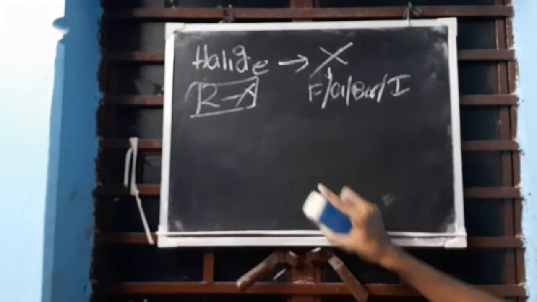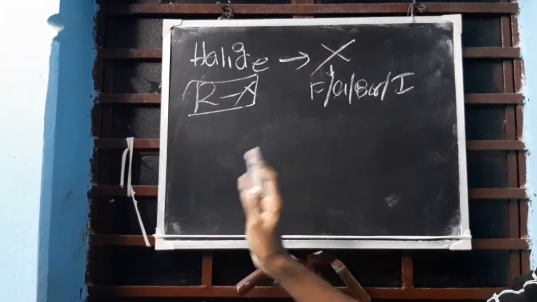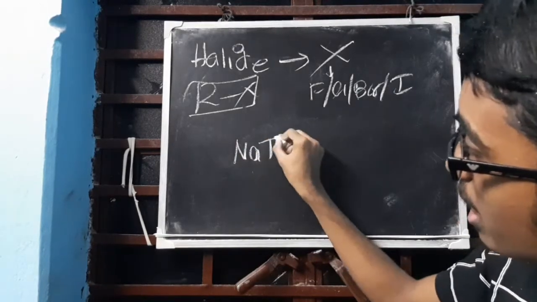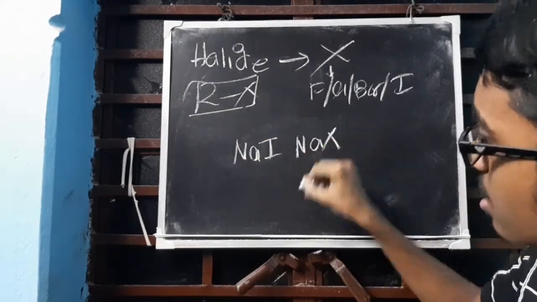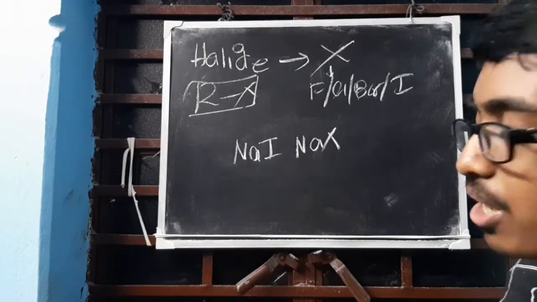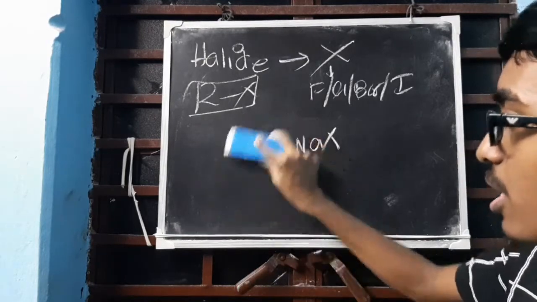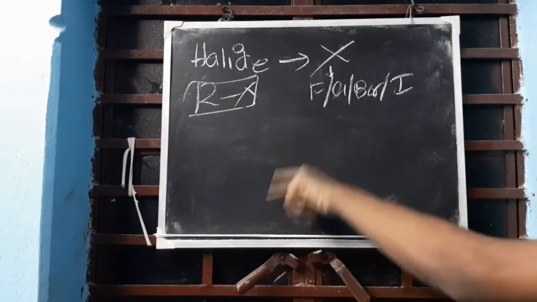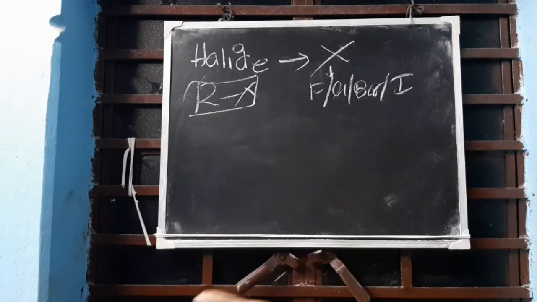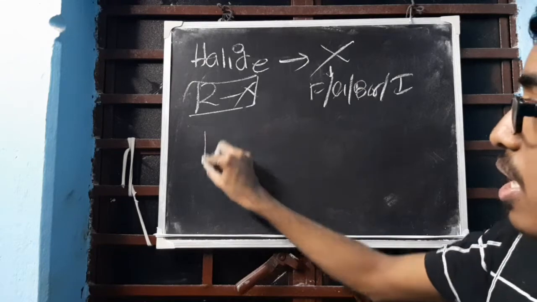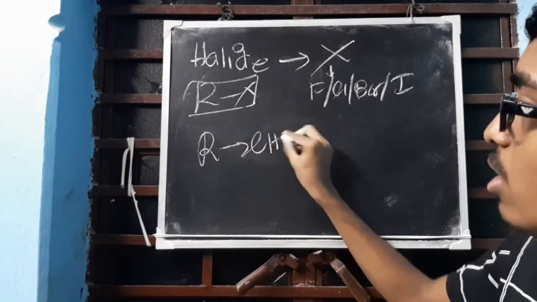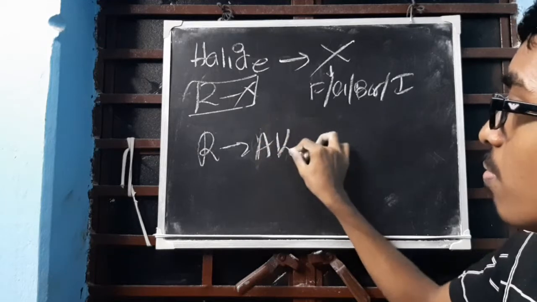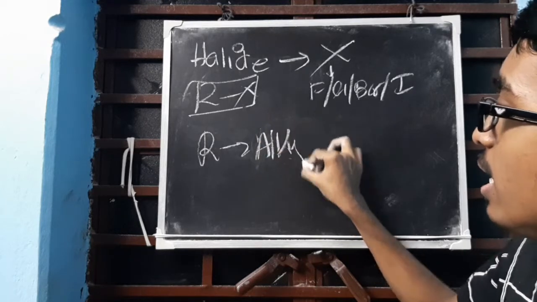Okay. Nomenclature. Whenever you get reactions that contain something like this, it will be represented by NaX. Clear? But this will not fall under this category. Okay. I just showed some compounds that have X, which can be F, Cl, or Br. Clear? But here R indicates an alkyl group, not just CH3.